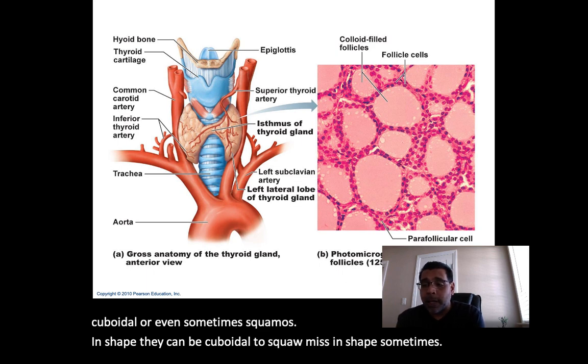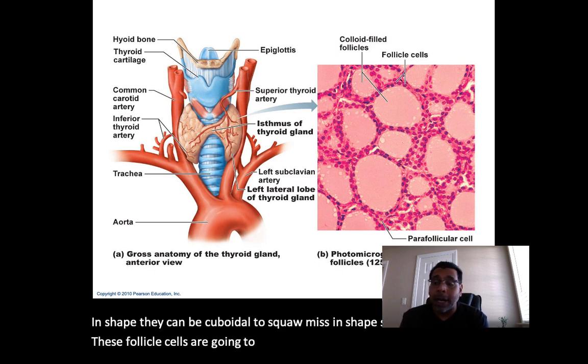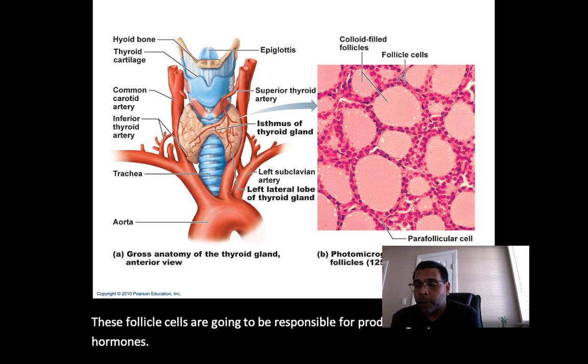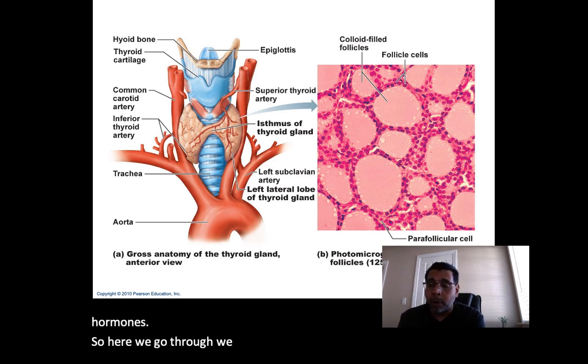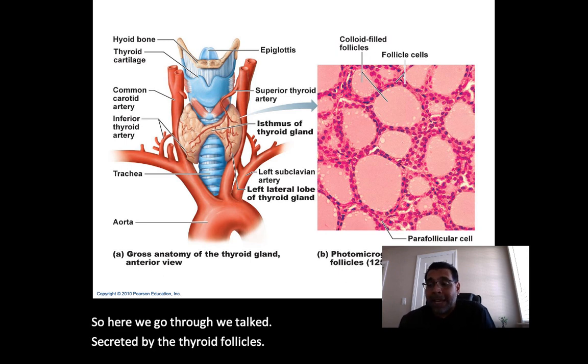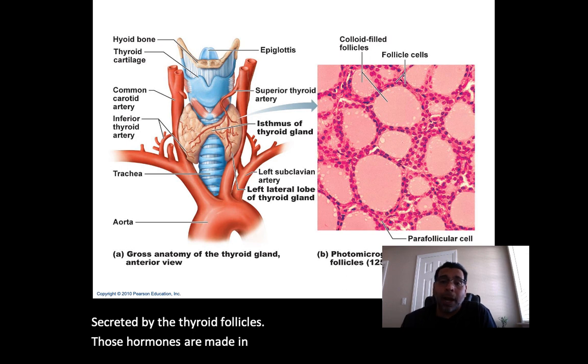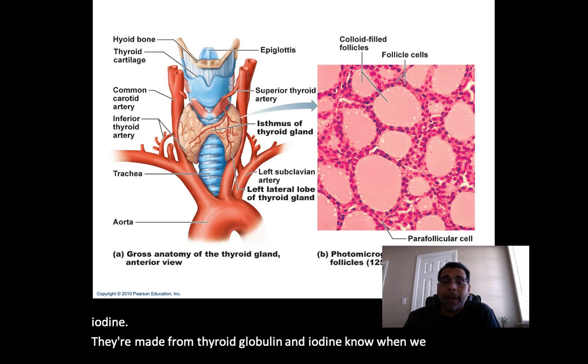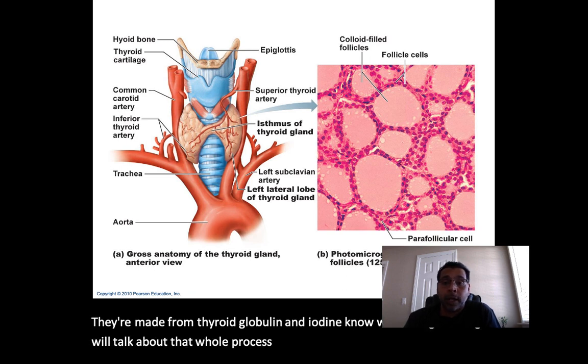These follicle cells are going to be responsible for producing thyroid hormones. So here when we go through, we talk thyroid hormones. These thyroid hormones are secreted by the thyroid follicles. Those hormones are made in the follicle from thyroglobulin and iodine. Now, we'll talk about that whole process as well, and we'll check out that whole process